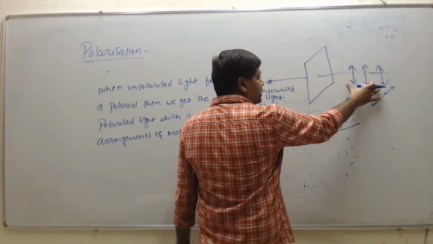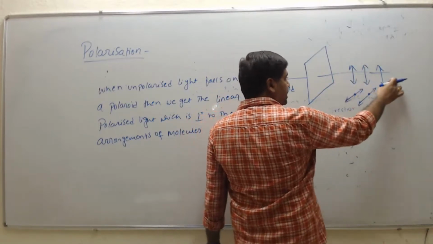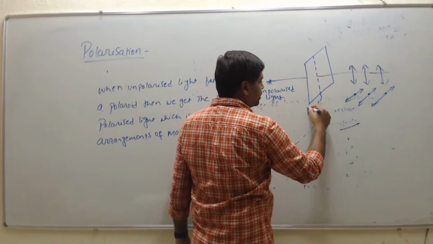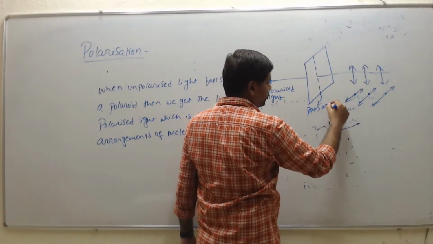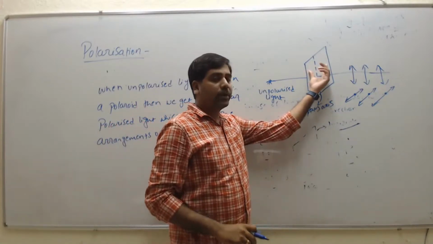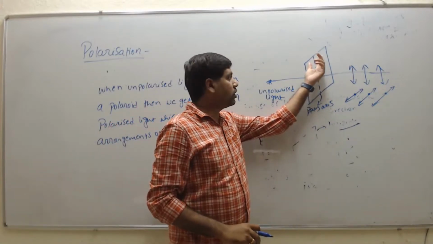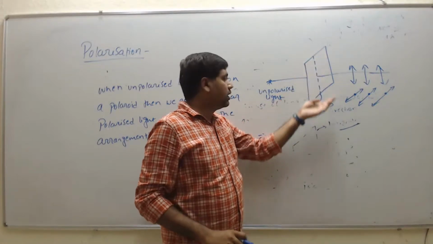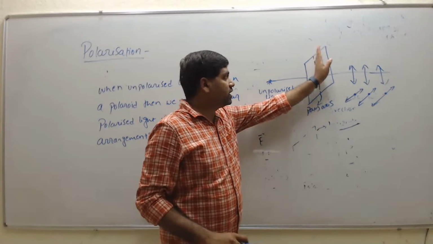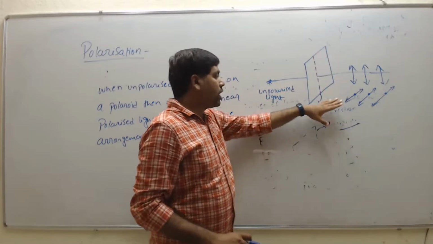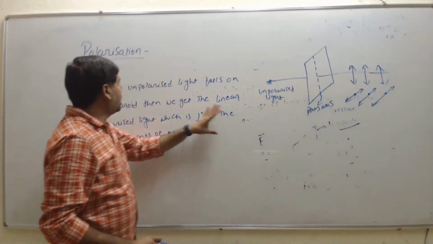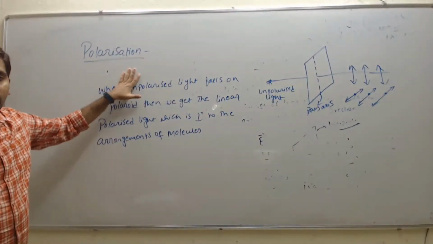So the emerging polarized light will depend on the pass axis. The pass axis depends on the arrangement of the molecules. If the molecules are arranged along horizontal, then the pass axis will be vertical. If the molecules are arranged vertically, then the pass axis will be along horizontal, right? So this is about the phenomenon of polarization.